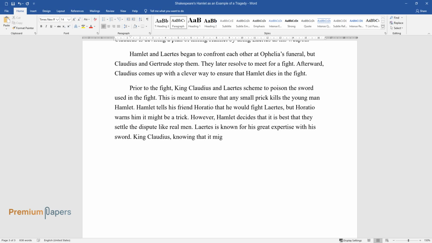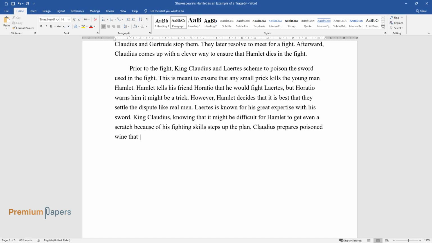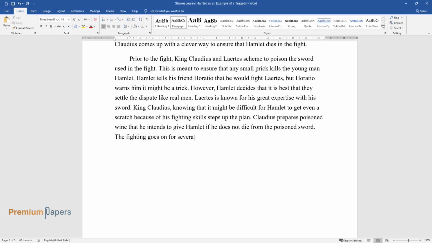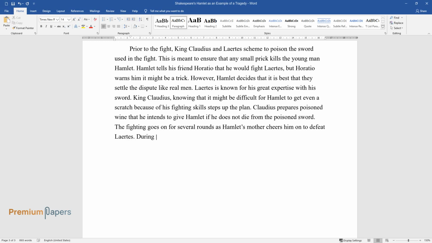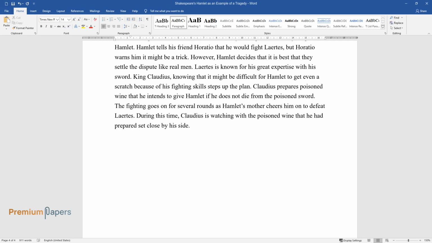King Claudius, knowing that it might be difficult for Hamlet to get even a scratch because of his fighting skills, steps up the plan. Claudius prepares poison wine that he intends to give Hamlet if he does not die from the poisoned sword. The fighting goes on for several rounds as Hamlet's mother cheers him on to defeat Laertes. During this time, Claudius is watching with the poison wine that he had prepared set close by his side.